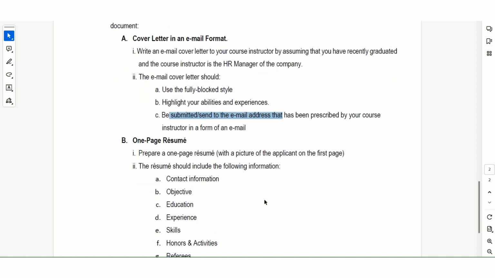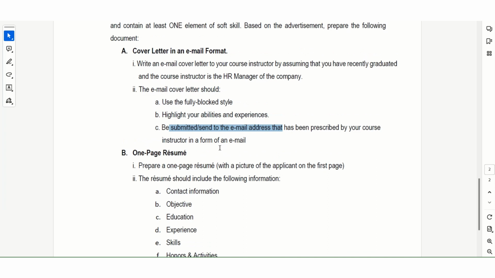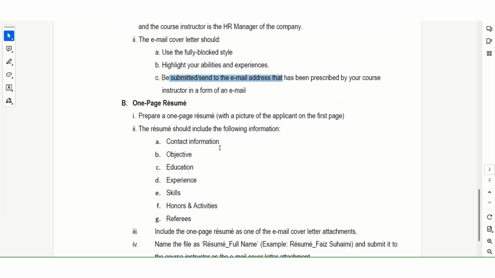Then you need to also send something together with the cover letter. So how to send this? Of course you're going to write the cover letter first in the email. It is not in a separate Microsoft Word document. The email should be the cover letter. And then you need to attach the one-page resume.